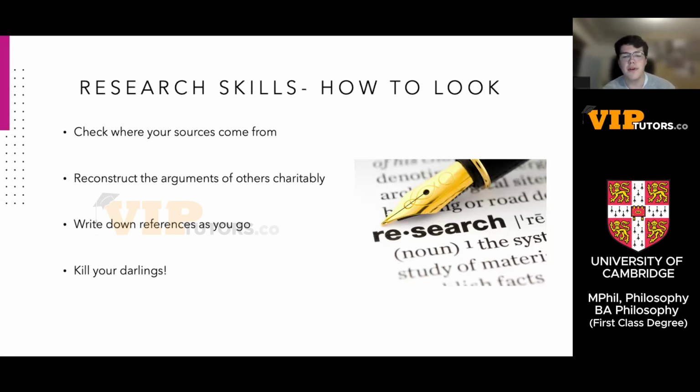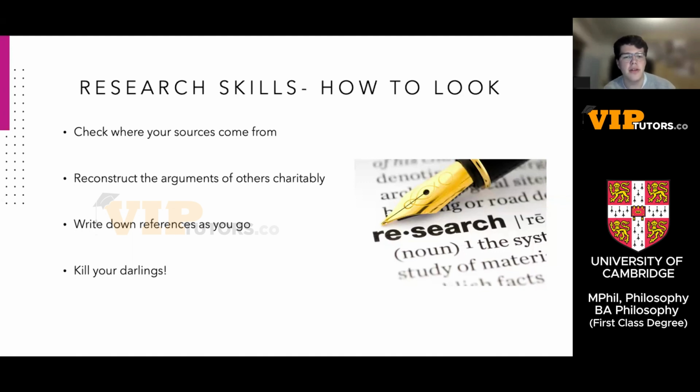A good general rule for just anything academic: write down references as you go. I can't tell you the amount of times that I was doing university work and I had forgotten where a quote was from, and I had to go and read through the whole book again to try and find the quote again. That is not very fun. So I would suggest that you all probably have better uses of your time than going and doing that. And the best way to avoid doing that is write down references as you go.